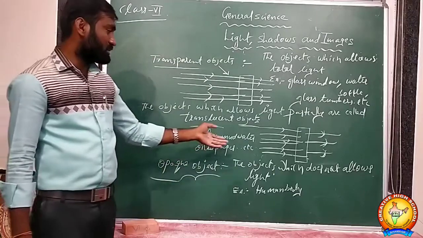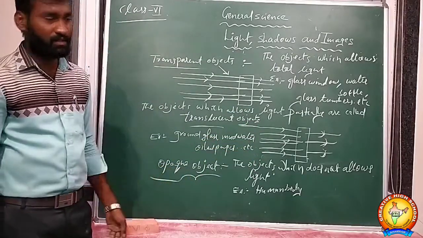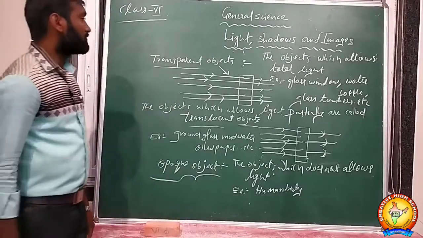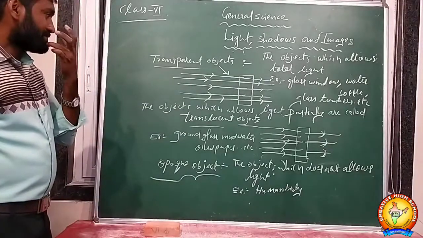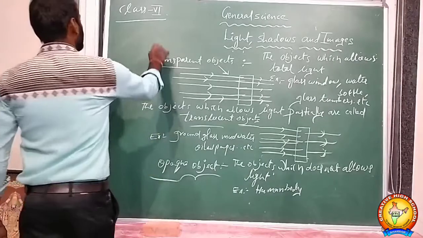Opaque objects are the objects which do not allow light to pass through them. The human body is the best example of this. So this is about the types of objects, types of substances, types of mediums. Right, types of mediums also.